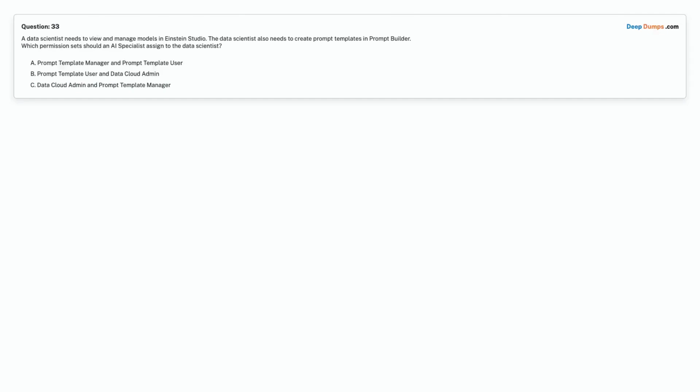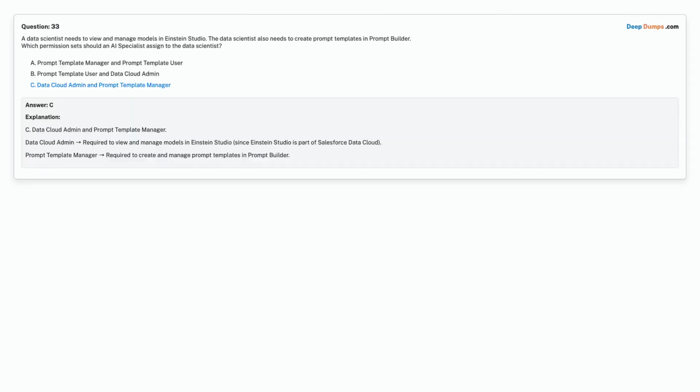Option A. Prompt Template Manager and Prompt Template User. Option B. Prompt Template User and Data Cloud Admin. Option C. Data Cloud Admin and Prompt Template Manager. Choose the correct answer.